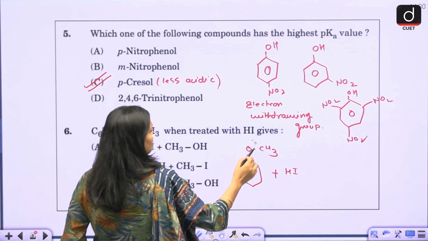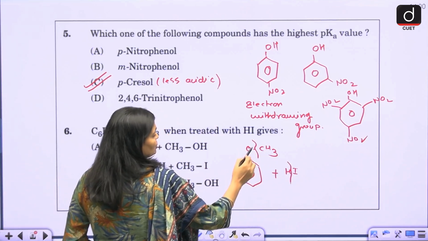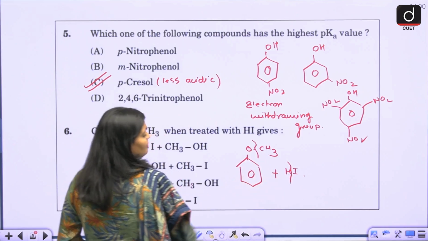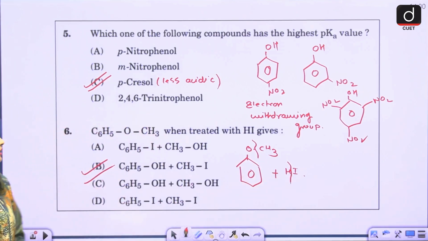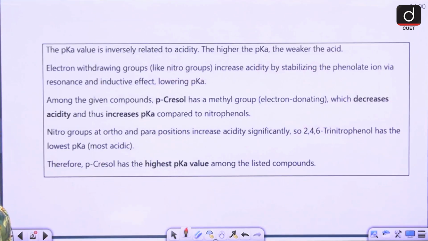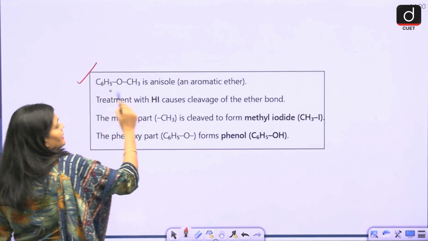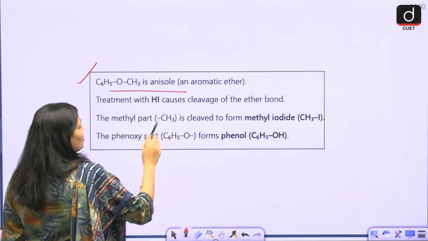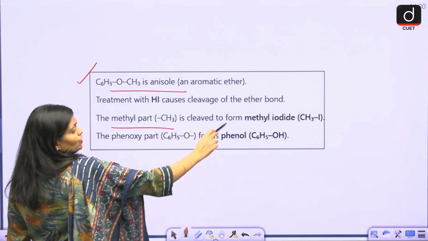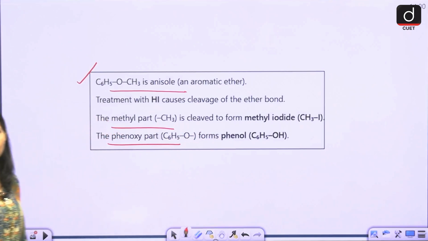First of all, this bond breaks, and here this bond breaks. So H combines with O and CH3 combines with I. So ultimately you will get C6H5OH and CH3I. So this is anisole: treatment with HI causes cleavage of the ether bond. The methyl part is cleaved to form methyl iodide and the phenoxy part is cleaved to form phenol.